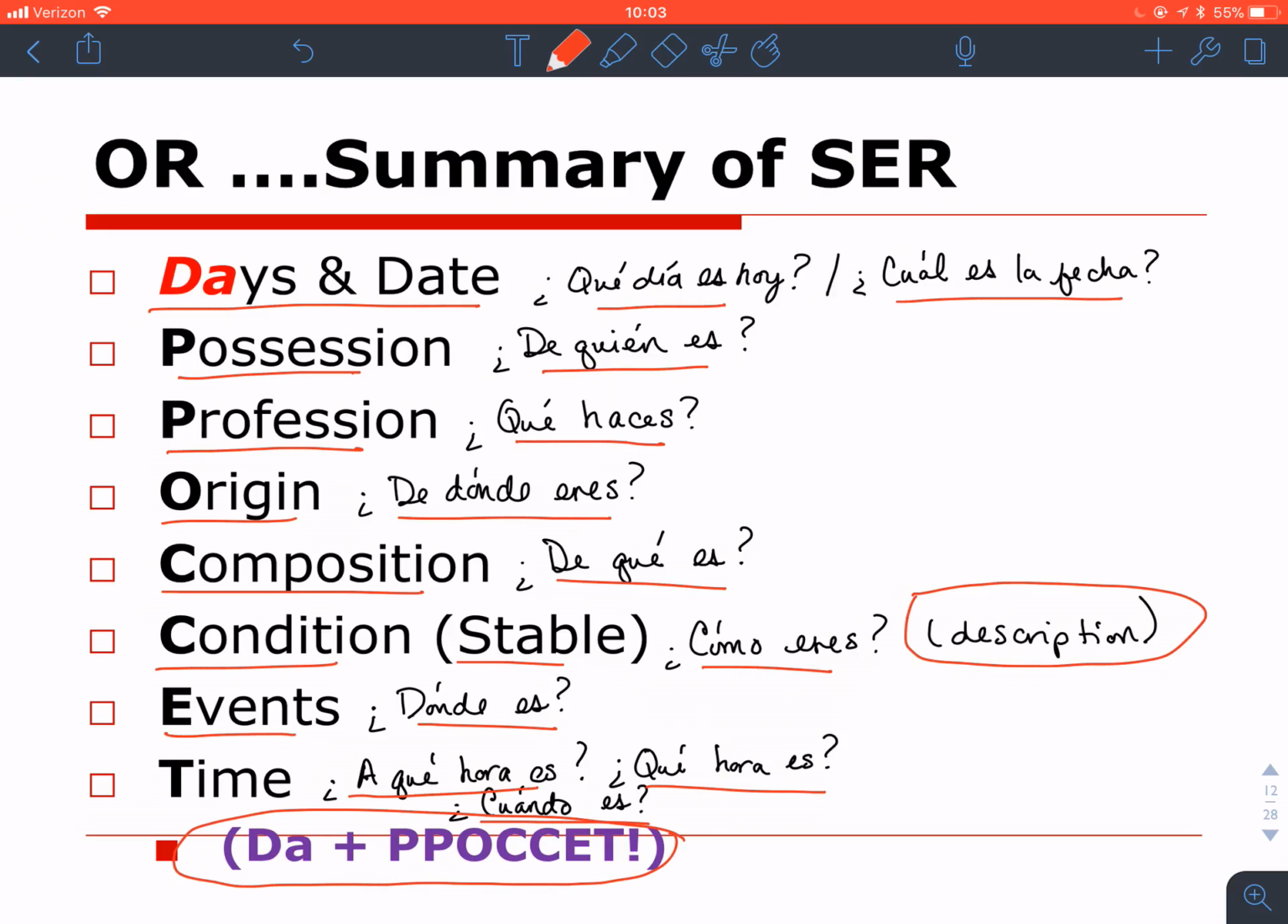It's a little funny, but if it helps you remember, great. If not, just remember the questions. Each and every one of these questions is a familiar question for you. If you remember these questions, you'll remember how to use ser.